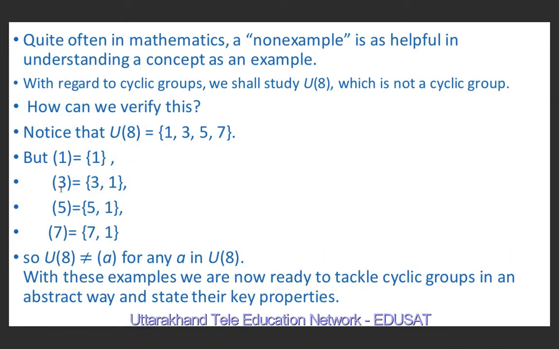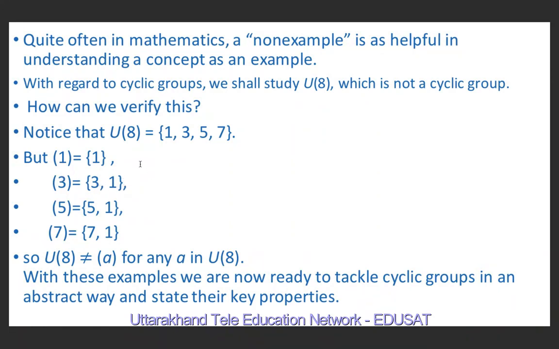Now for 3, 3 raised to power 0 is 1, 3 raised to power 1 is 3, 3 raised to power 2 is 9, 9 divided by 8 gives 1. 3 raised to power 3 is 27, divided by 8 gives 3. So for the group generated by 3, we get only 3 and 1.